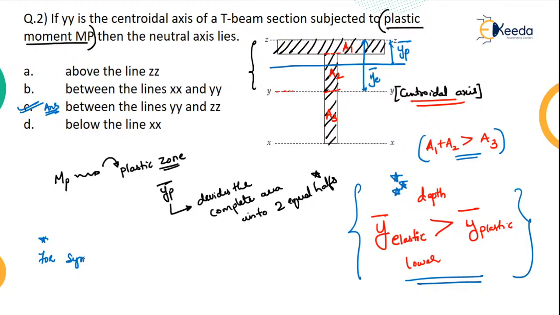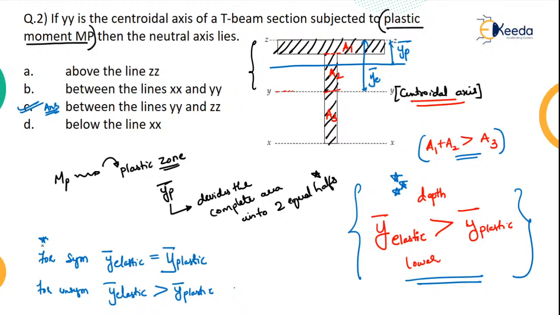For a symmetrical section, Y elastic is equal to Y plastic, and for unsymmetrical sections, Y elastic will be greater when compared to Y plastic. Okay, so this is the note you can make.